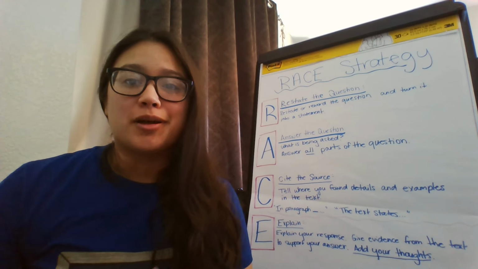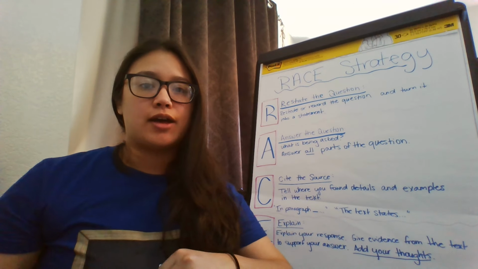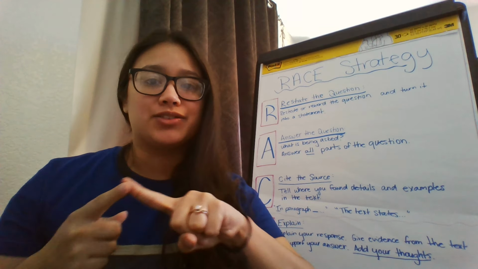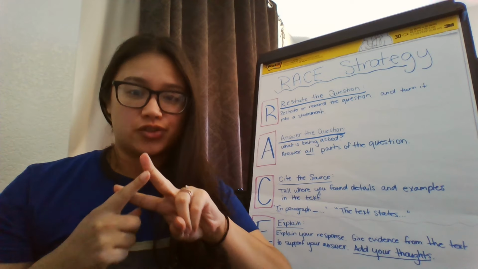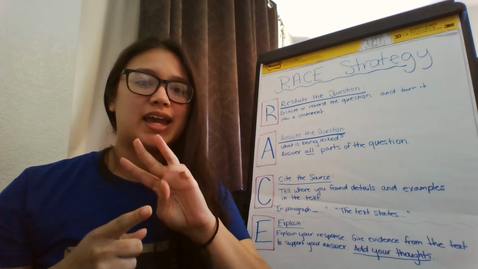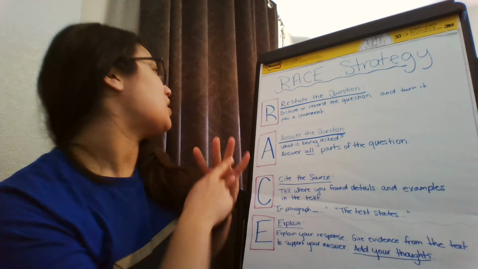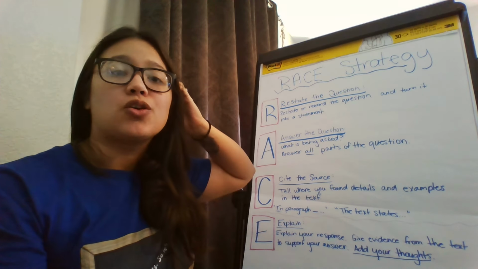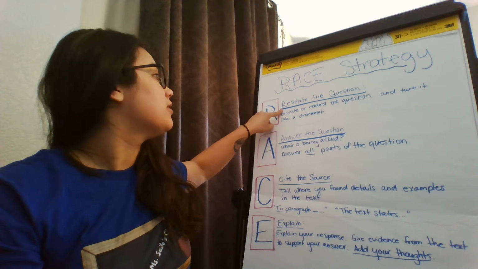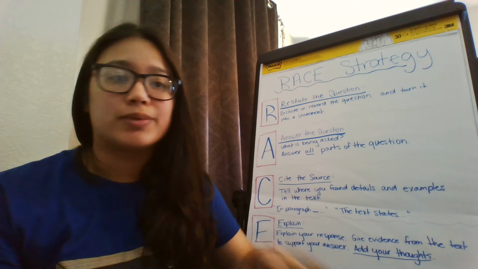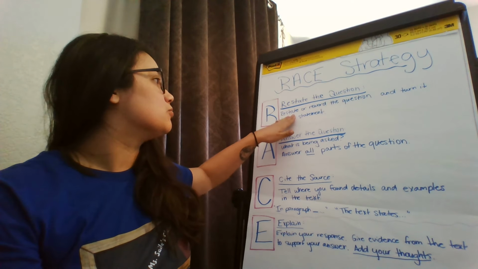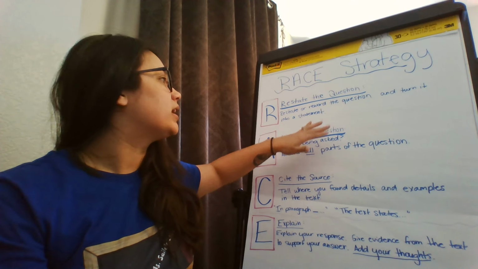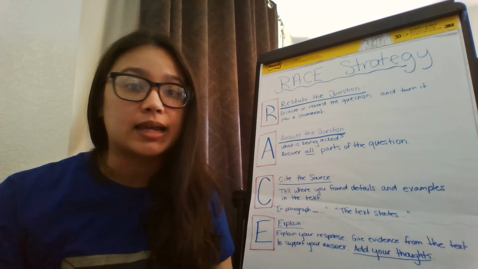So we're going to talk a little bit about the RACE strategy. Remember that RACE stands for R, restate the question, A, answer the question, C, cite the source, and E, explain. So when we're looking at the writing strategy, when you come across a question and you need to answer it, remember that first thing you need to do is restate that question. That means you need to restate it or even reword it and turn that question into a statement.